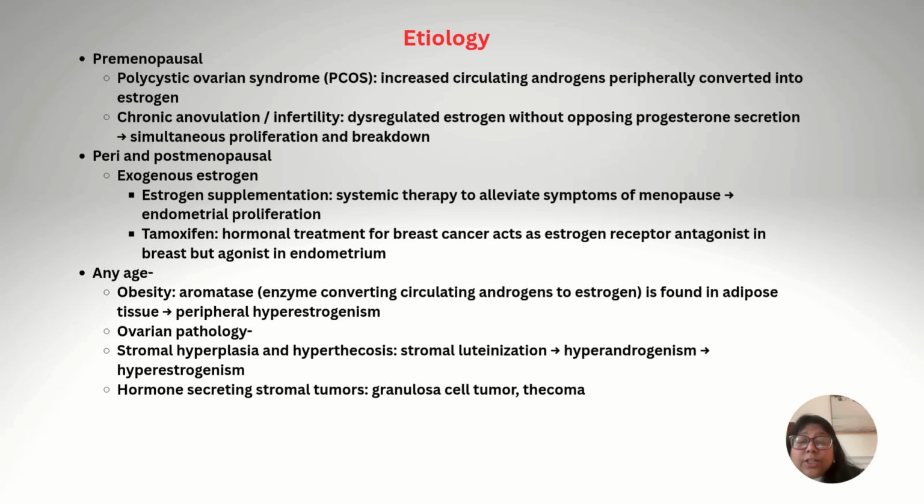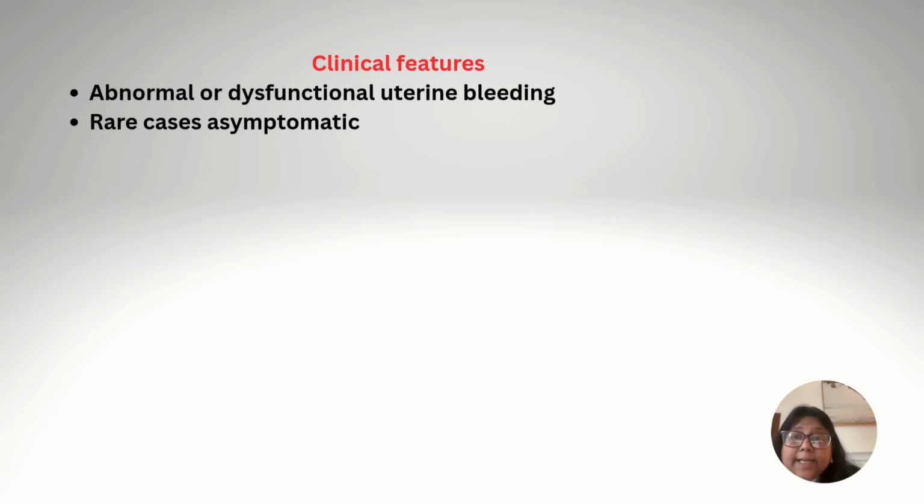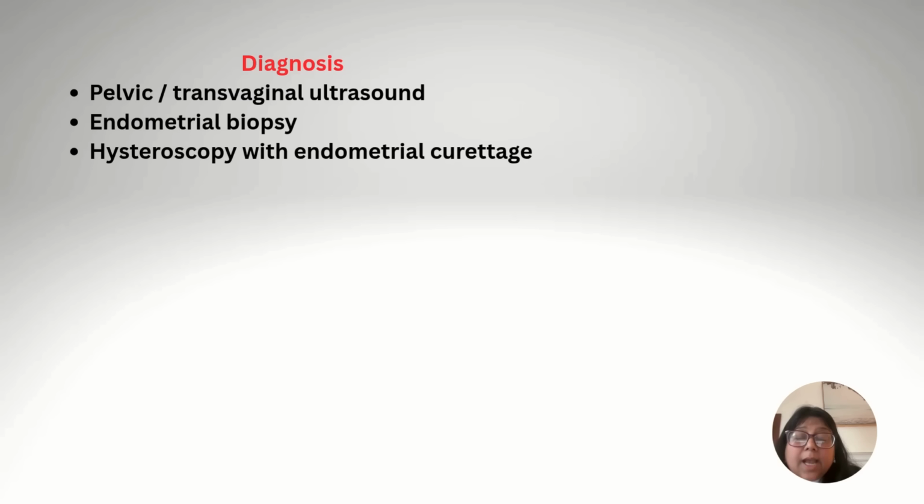Other etiological factors are obesity and ovarian pathology like stromal hyperplasia and hypertrichosis, which can also lead to hyperestrogenism and then endometrial hyperplasia. Hormone secreting stromal tumors like granulosa cell tumor and thecoma are also associated with endometrial hyperplasia. The clinical feature which a patient presents with is generally abnormal or dysfunctional uterine bleeding. In rare cases, patients are asymptomatic. Diagnosis is usually done by pelvic and transvaginal ultrasound, endometrial biopsy, and hysteroscopy with endometrial curettage.